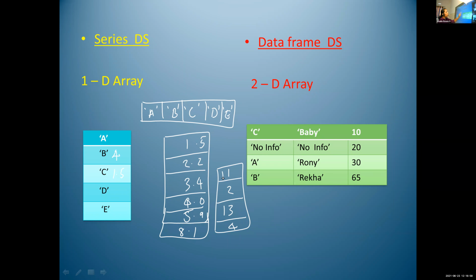We cannot change the size of the series data structure. But in the case of two-dimensional data structure, we can change the size. That means we can add one row here, or we can add one column here, and we can delete one row from here, and also we can delete one column.